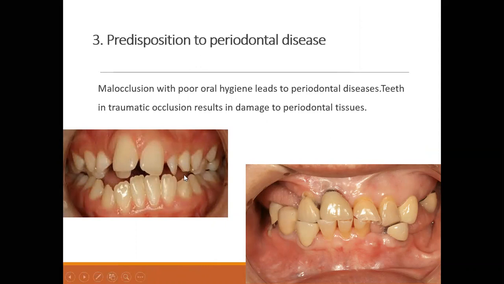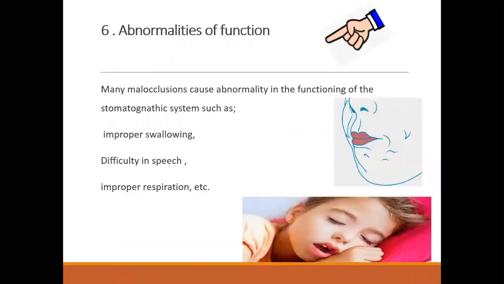There could be improper swallowing. Now this patient is not having proper occlusion. Due to improper occlusion, what will the patient do? Now he or she, in this case, is not able to chew properly. What will the patient do? The patient will try some abnormal ways to chew the food. The patient will try some abnormal ways to swallow the food.